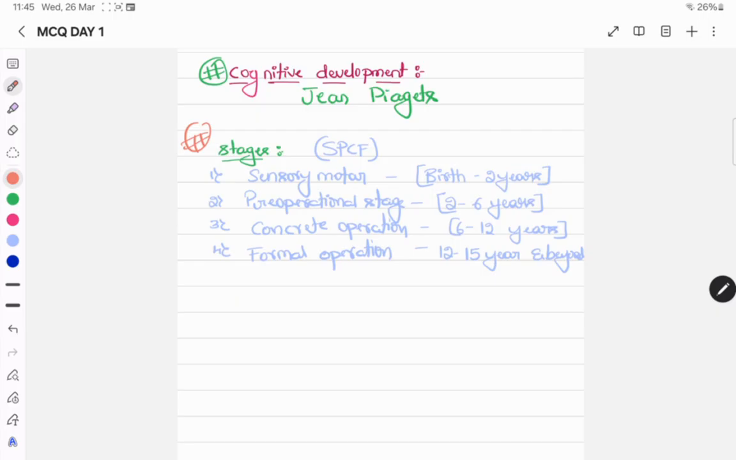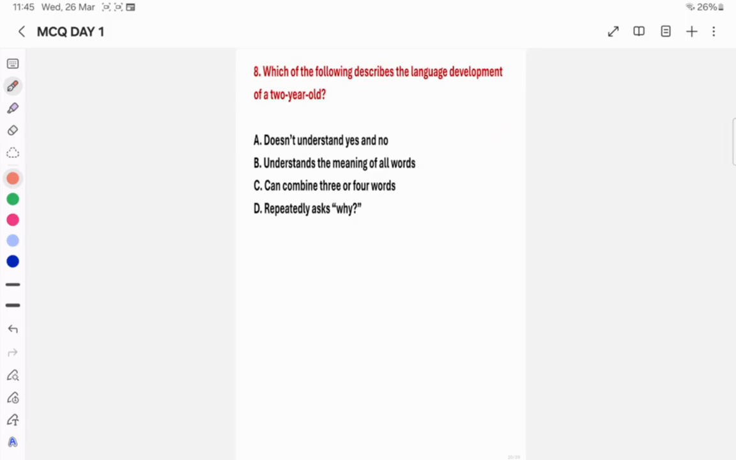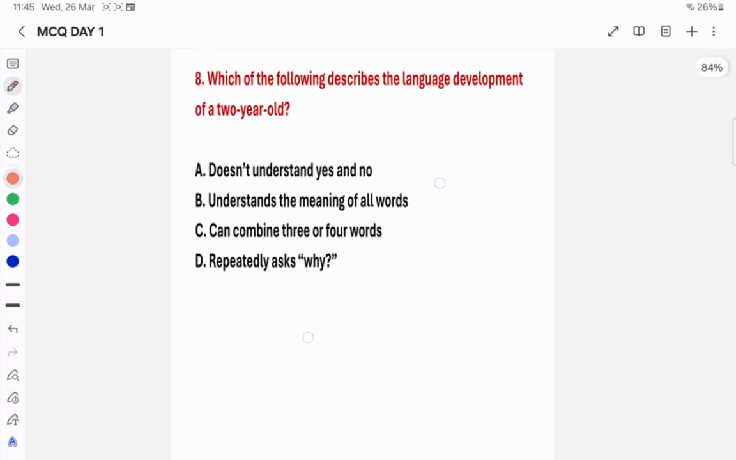Age also we can expect. Sensory motor is from birth to 2 years of age. Pre-operational stage is 2 to 6 years of age. Concrete operations is 6 to 12 years of age. Formal operations is 12 to 15 years of age and beyond. So this is about Jean Piaget's cognitive developmental theory. Next question, question number 8.